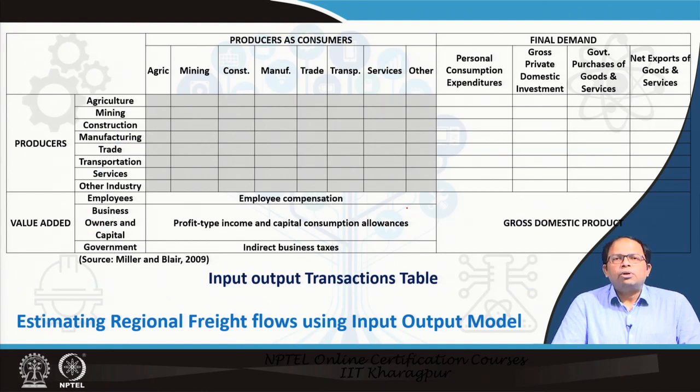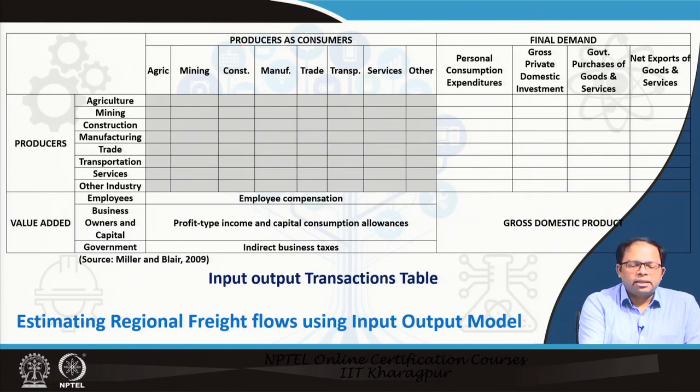So, this is an input output transaction table. This is how, in actual calculations, these kinds of tables are used, but this is one variant of the table. There could be many variants. Over here you can see that there are several sectors given, like agriculture, mining, construction, manufacturing and so on, and then there are the same sectors on this side as well.